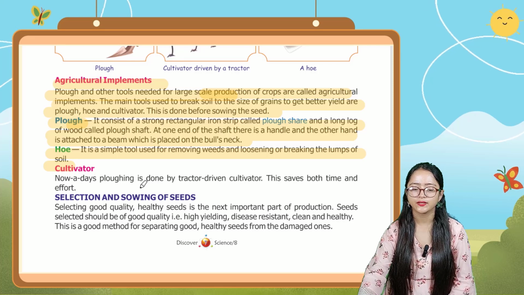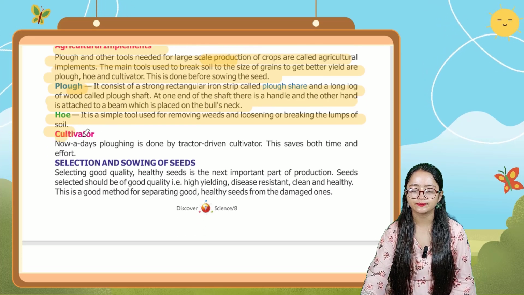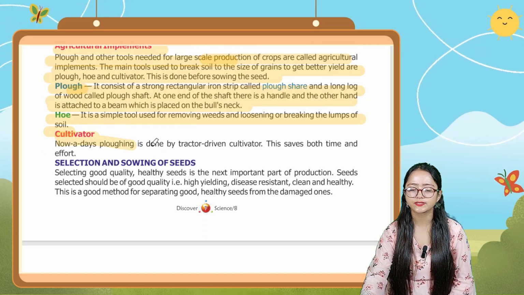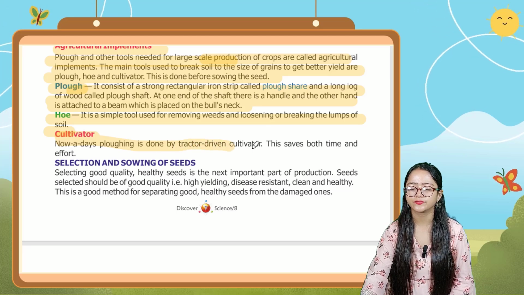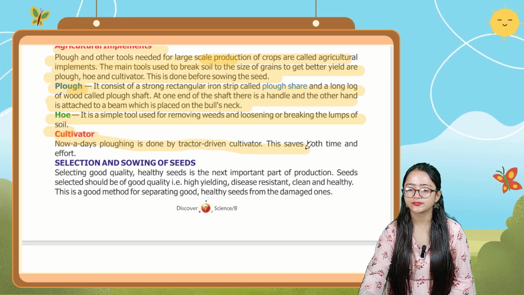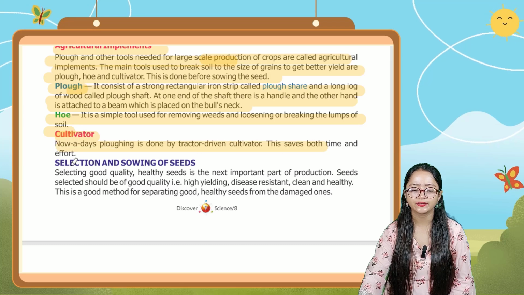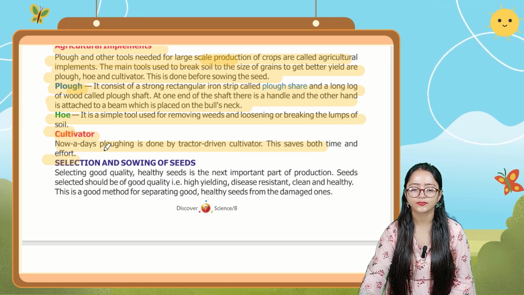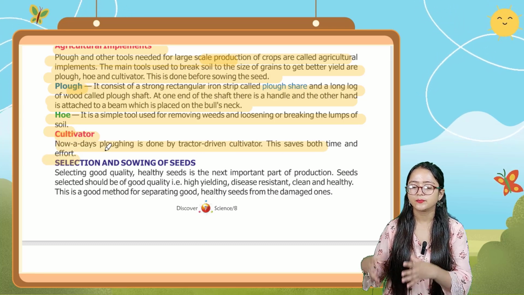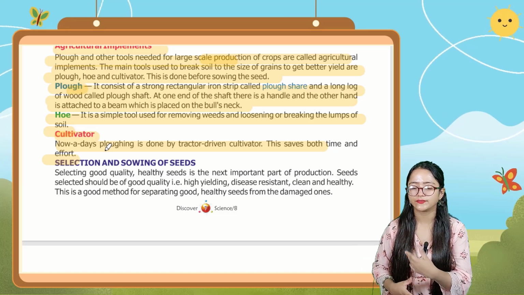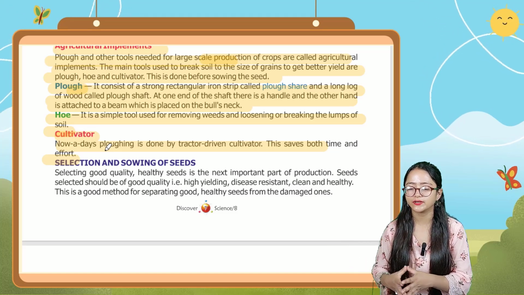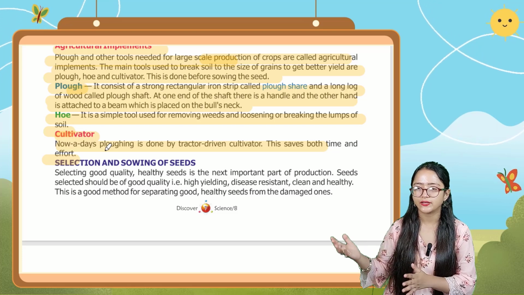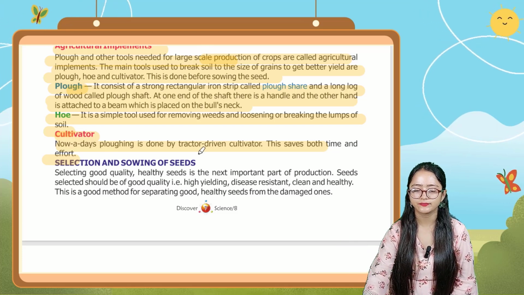Okay, now the next one is cultivator. Nowadays plowing is done by tractor driven cultivator. This saves both time and effort. So nowadays plowing is done by the use of a tractor driven cultivator, and this saves both time and energy.